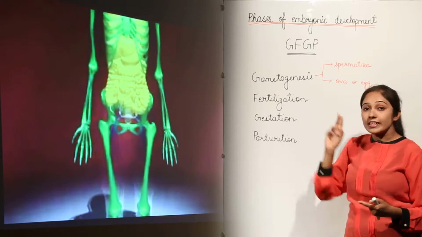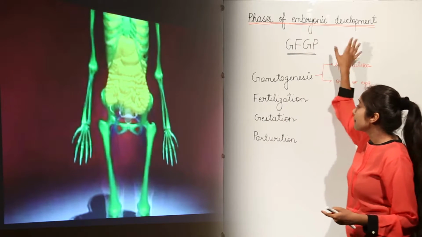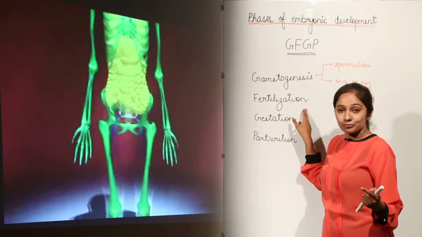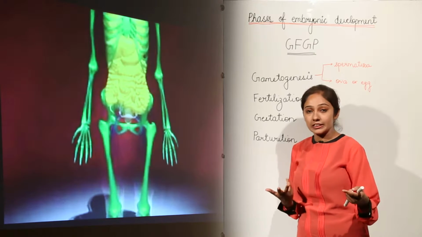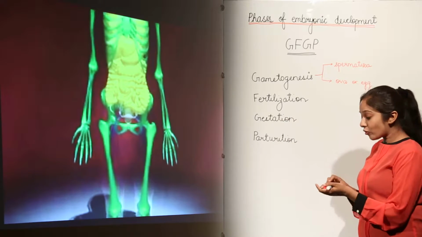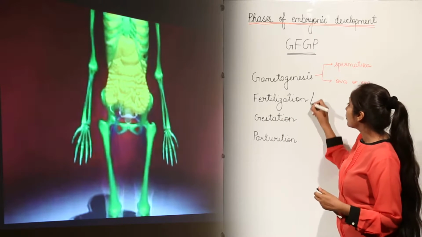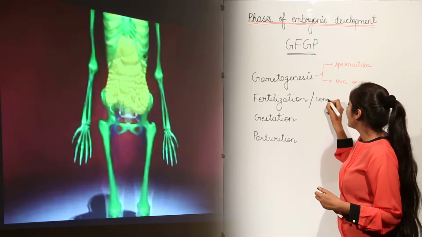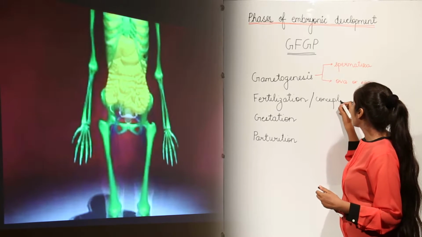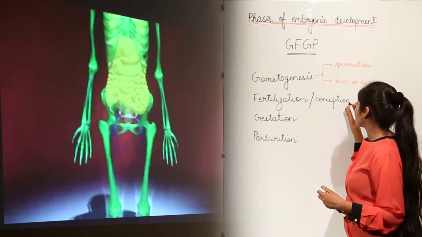Next we move on to the second phase of embryonic development, that is fertilization. You all know what fertilization is. It is also known as conception.